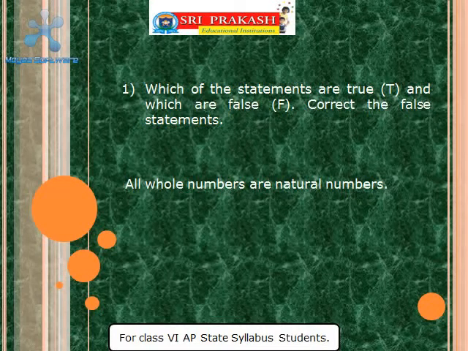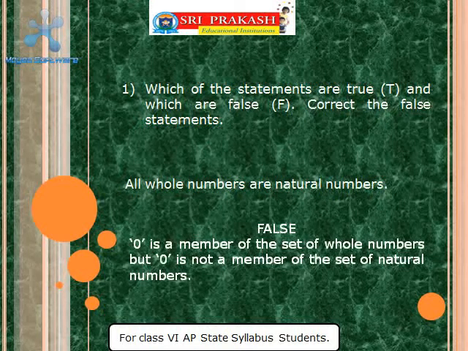The reason is 0 is a member of the set of whole numbers, but 0 is not a member of the set of natural numbers. Hence, all whole numbers are not natural numbers, because 0 is a whole number, but it is not a natural number.